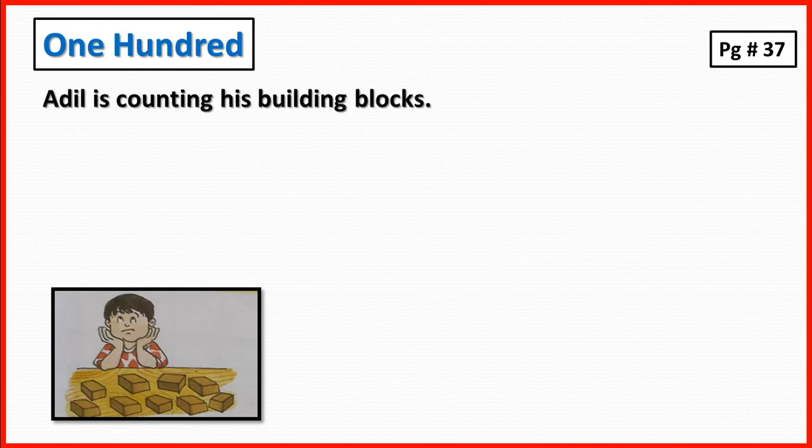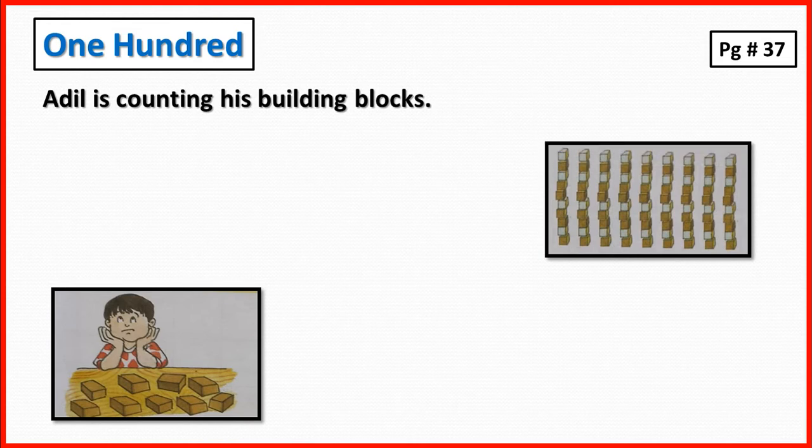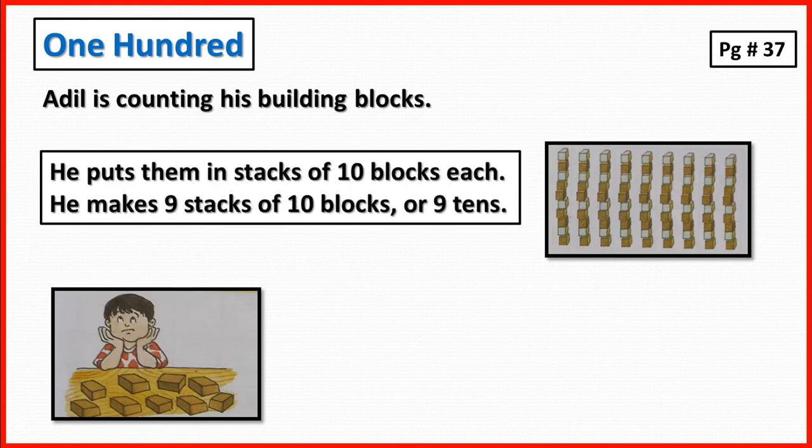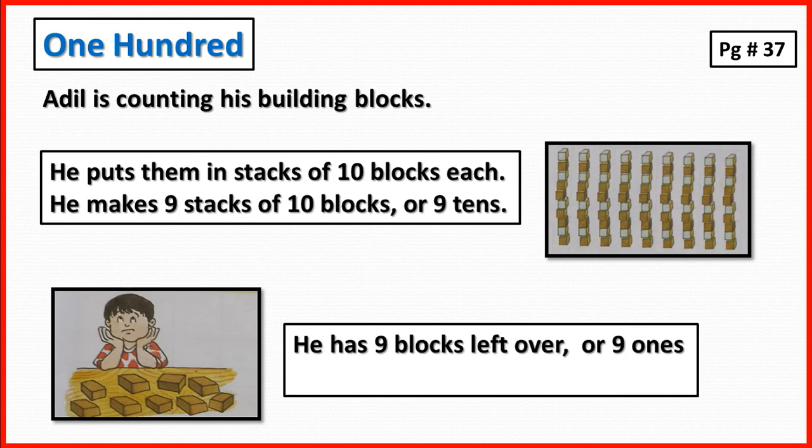100. This is Adil. Adil is counting his building blocks. He puts them in stacks of 10 blocks each. He makes 9 stacks of 10 blocks, or 9 tens. He has 9 blocks left over, or 9 ones. 9 tens and 9 ones equals 99 blocks.